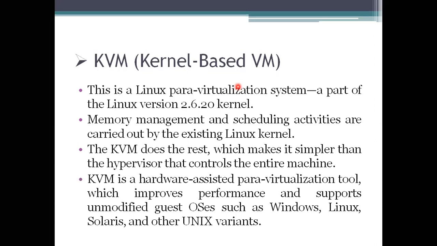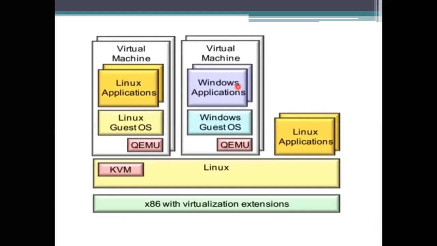which is called KVM. So the KVM is completely for Linux based systems. Here is the simple architecture of a KVM. The first thing you see, from underneath, is the Intel x86 hardware we are using, which has virtualization extensions. That means hardware instructions, memory extensions, and processor extensions are all supported by this Intel x86.